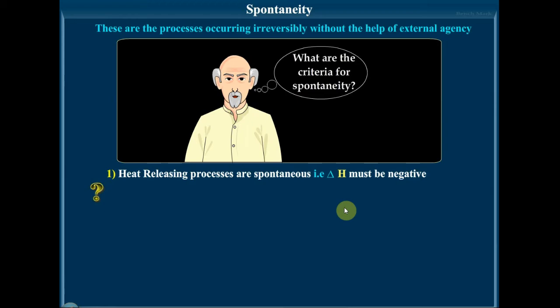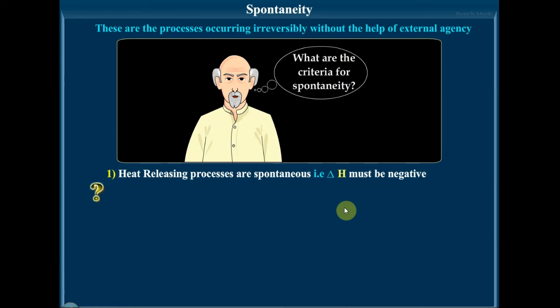Dissolution of ammonium chloride in water. You take some ammonium chloride and dissolve it in water, and you can find that the beaker becomes cool. Why is it becoming cool? Because energy has been absorbed. That is an example of a spontaneous process, but its delta H value is found to be positive. Similarly, intermixing. In the beginning, we saw the intermixing of gases. There, delta H is not negative. Delta H is found to be zero. But still it is spontaneous.